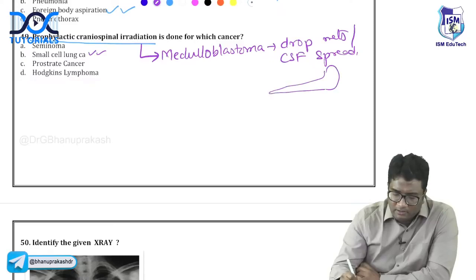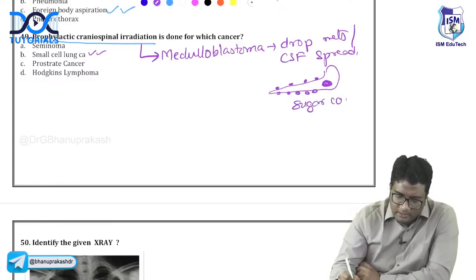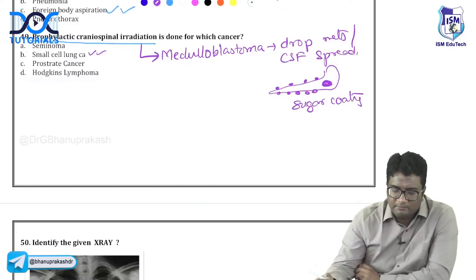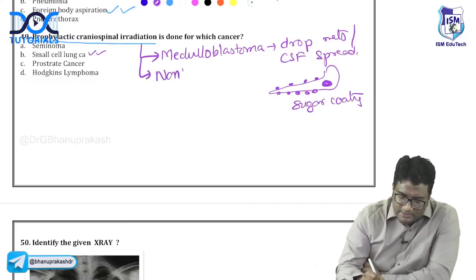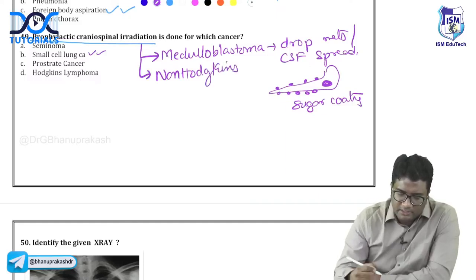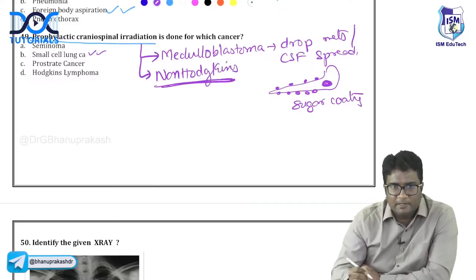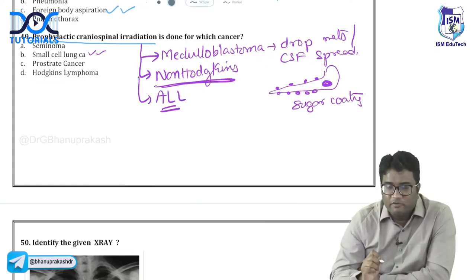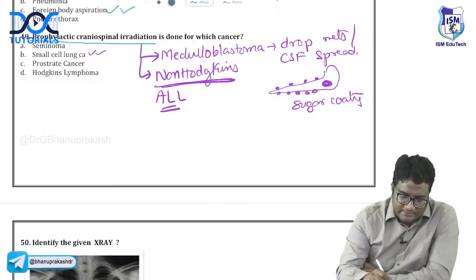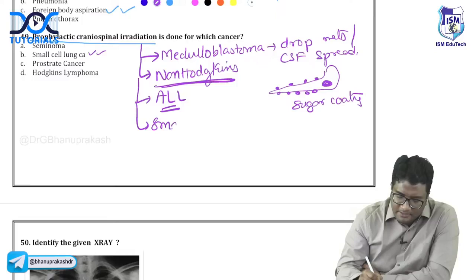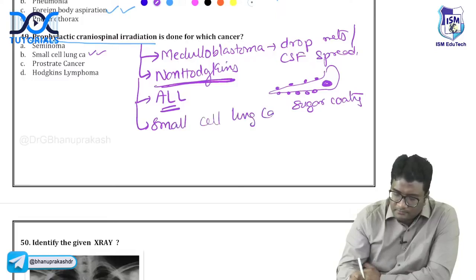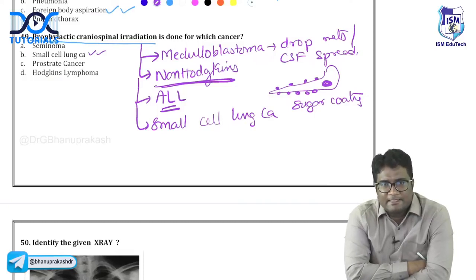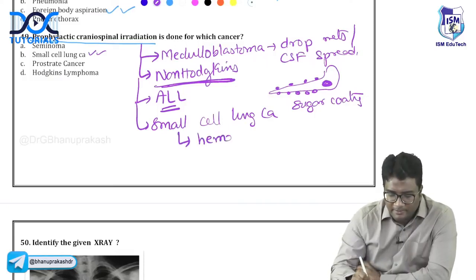In the brain and the spinal cord, if there is a tumor in the fourth ventricle, it goes and forms small metastases, you call it sugar coating also, on the CSF and the spinal cord. This is medulloblastoma. Non-Hodgkin's lymphoma, not Hodgkin's, especially the diffuse B-cell lymphomas, can have early CNS involvement. ALL, acute lymphoblastic leukemia, has CNS involvement, and small cell lung cancer also has early hematogenous spread.